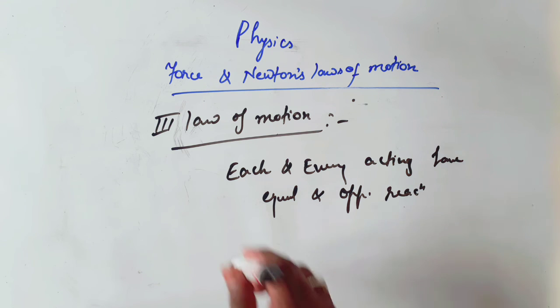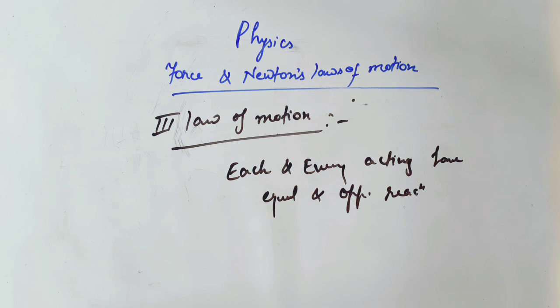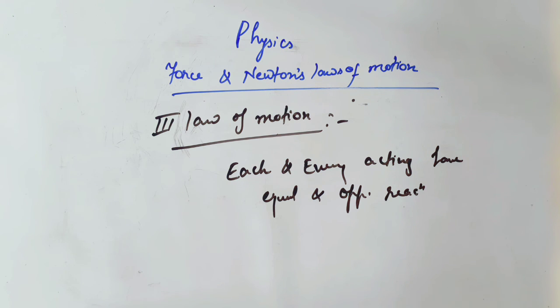If we apply force F1 on this board, then the board will also apply force F1 on us. So you can say that each and every action has an equal and opposite reaction.